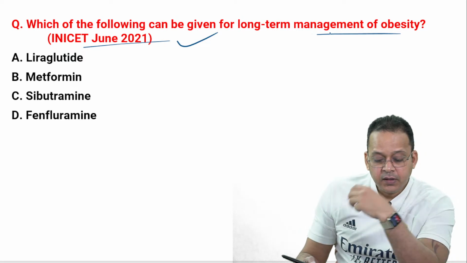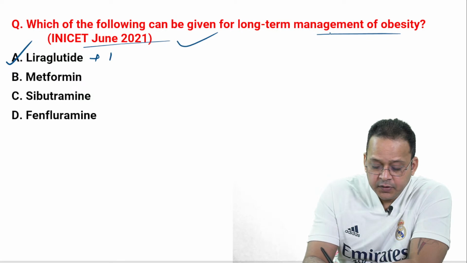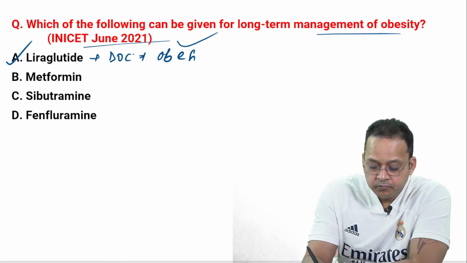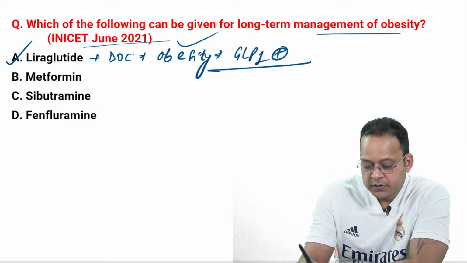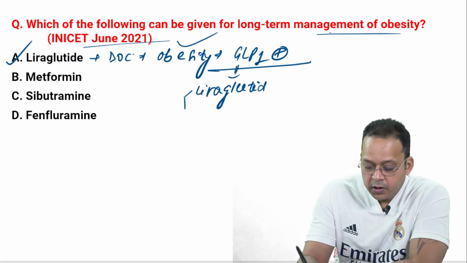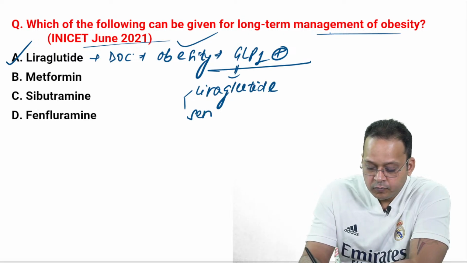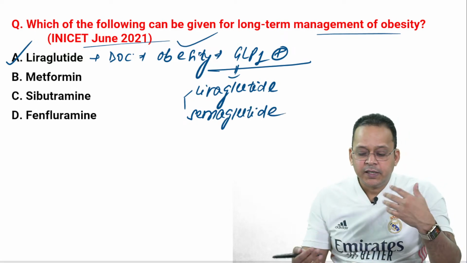of obesity. Excellent, guys. A is the right answer, and currently the drug of choice for obesity, remember, currently the drugs of choice for obesity are GLP-1 agonists, and it can be liraglutide and semaglutide. Now tell me something. I'll ask you something else.